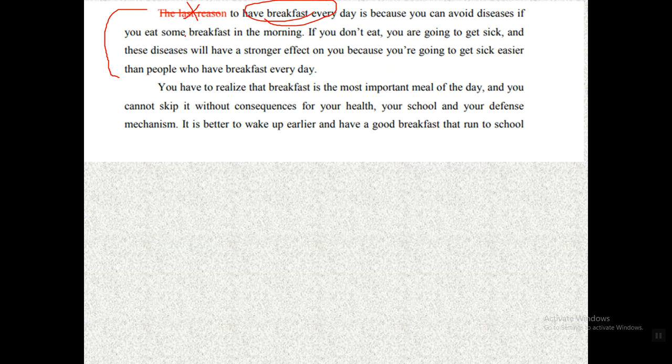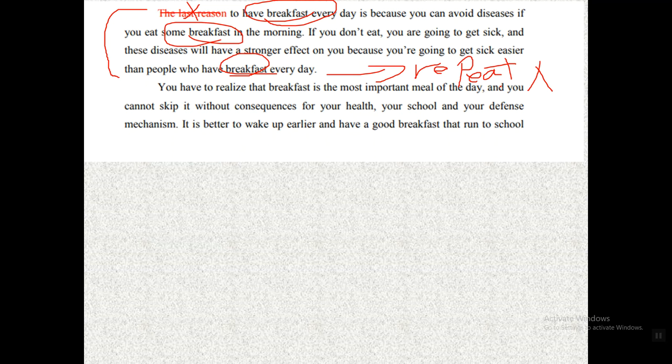He is already repeating the word breakfast so much. Breakfast, breakfast, breakfast, which is so boring. Please avoid repetition. You can say the meal. You can say the sunrise meal. You can say the breakfast meal, or you can leave it out. So avoid repetition. Repetition is not good for your choice of words. It's not good for the organization of the body. It makes your reader get bored easily, and he is like, I would like to finish this essay as soon as I can.